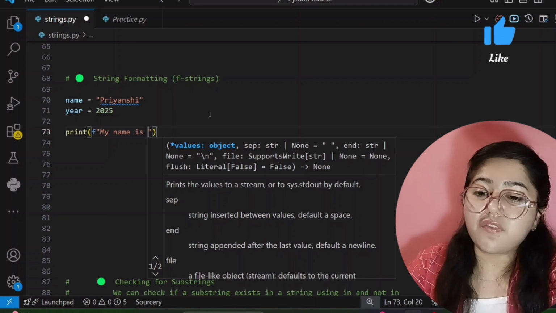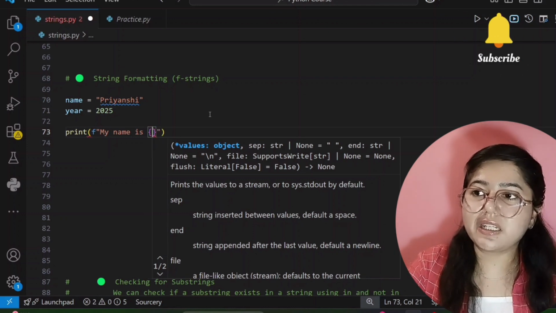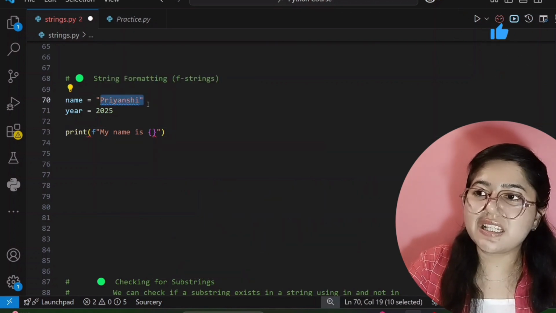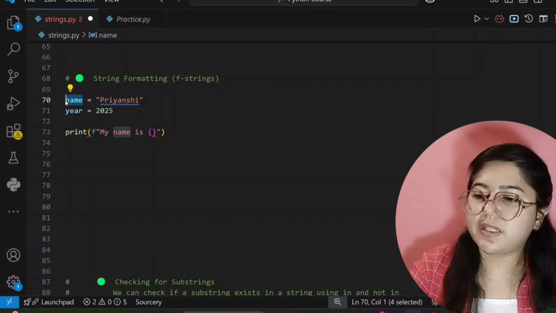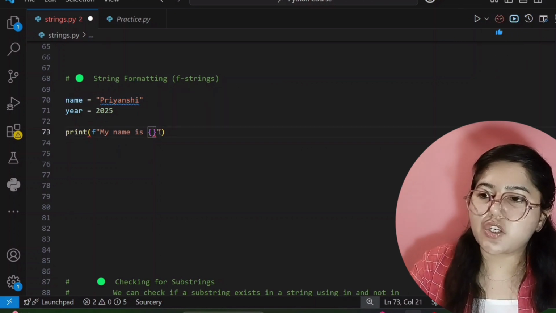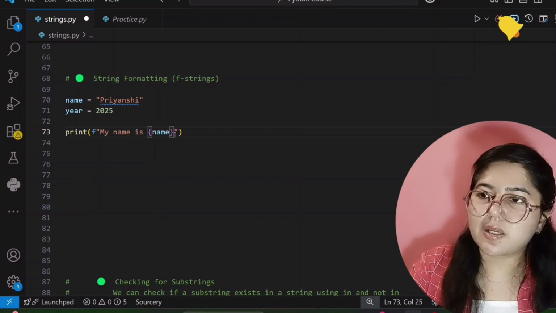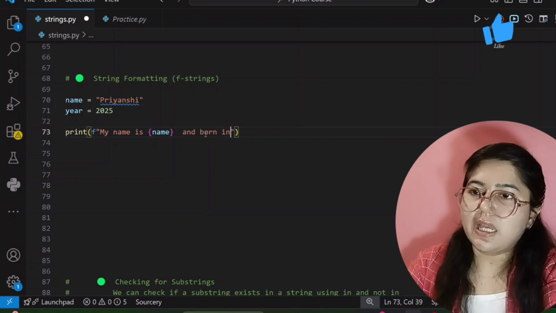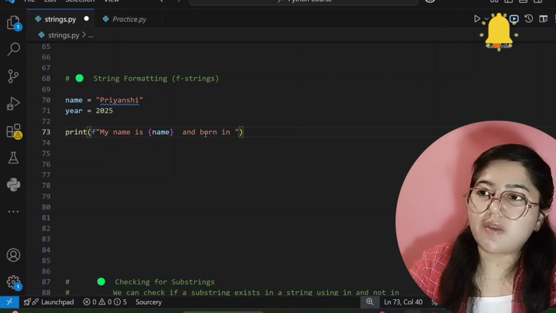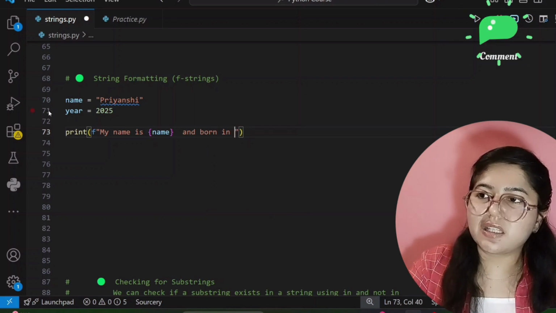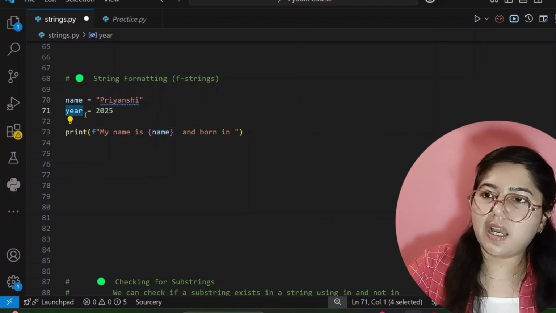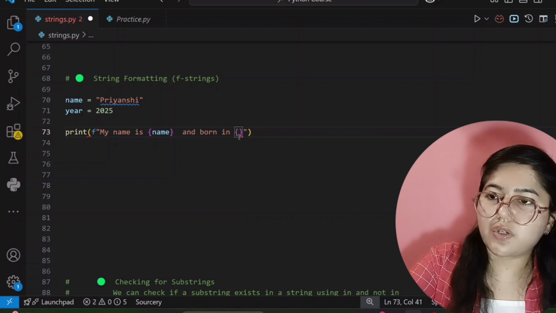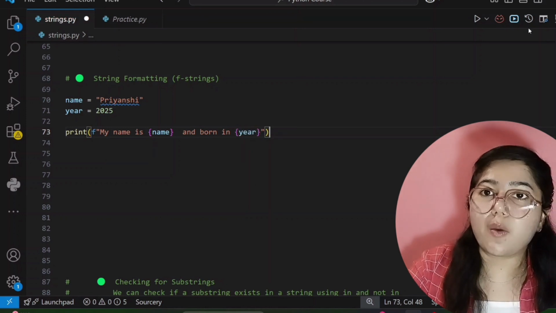Now I want to print our variable data, so for that I am writing it inside curly braces. I want to print this Priyanshi, so I will write this variable name here, and its data, Priyanshi, will print here. So my name is Priyanshi and born in, and I want to write the year. So I will write its variable name, that is this year. For that I will write curly braces, and inside the curly braces we will write year. Okay. So now I will run this code.